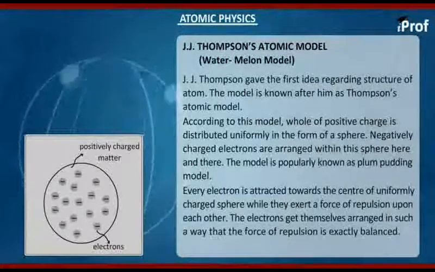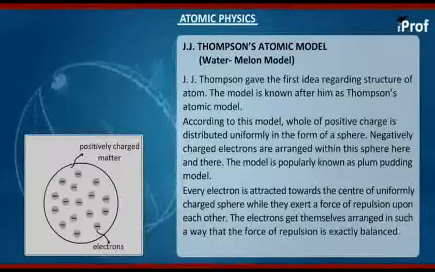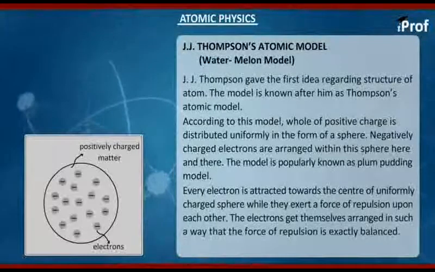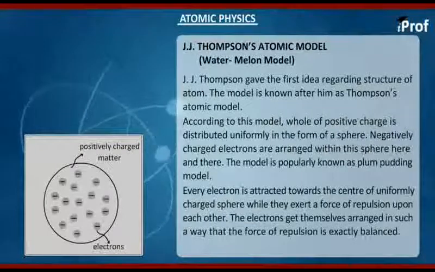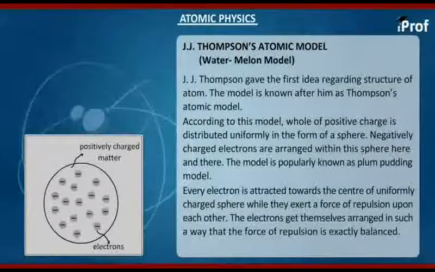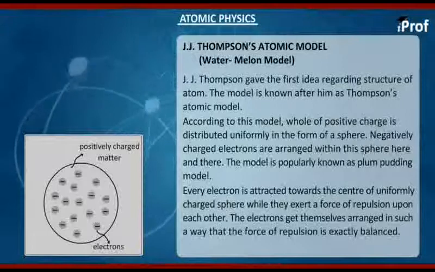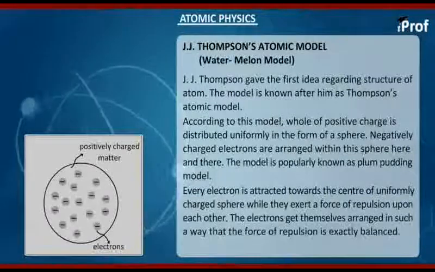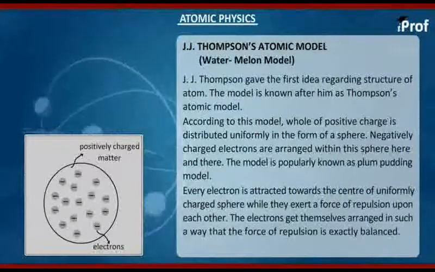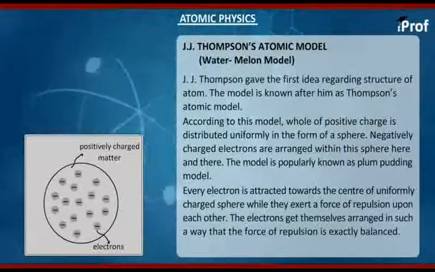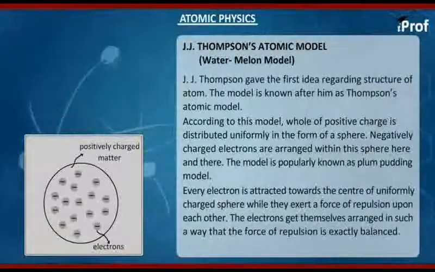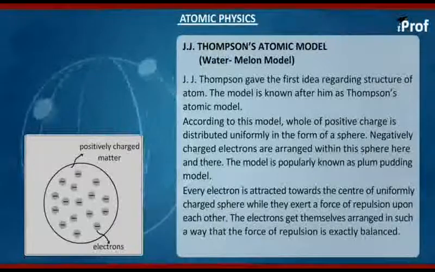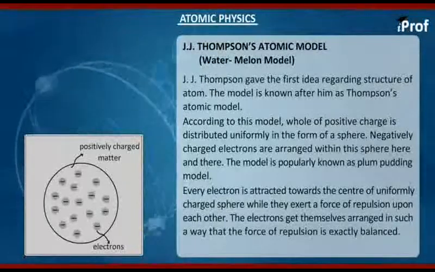And we know from the spectrum of hydrogen atom and from the spectrum of many atoms that this is not the case. When we study the emission spectrum of different atoms, we find that there are many spectral lines. This experimentally observed fact could not be explained by Thomson atomic model. Therefore, this model was discarded. So here in this Thomson atomic model, it was assumed that electrons are scattered here and there, and the positive charge is distributed uniformly throughout the volume of sphere to account for the atomic neutrality.